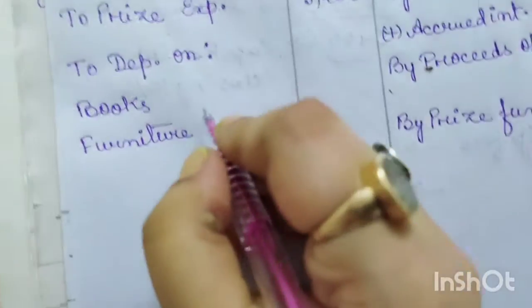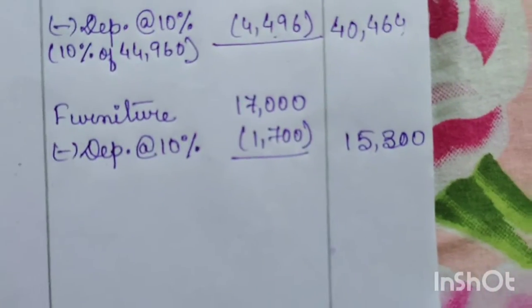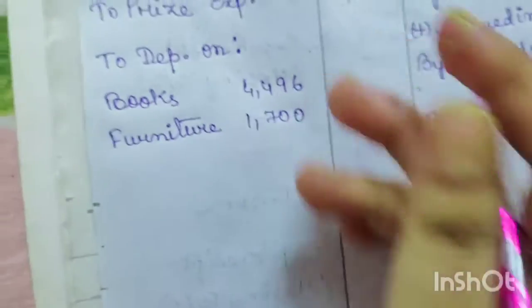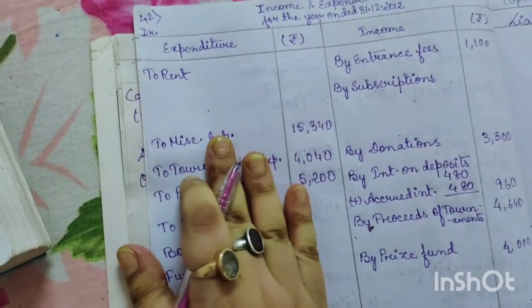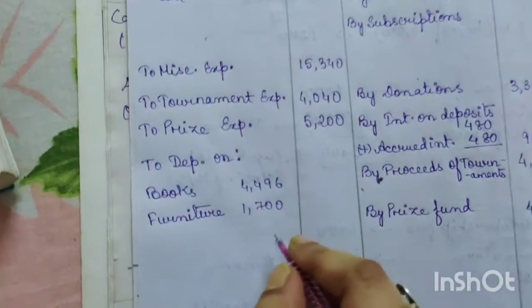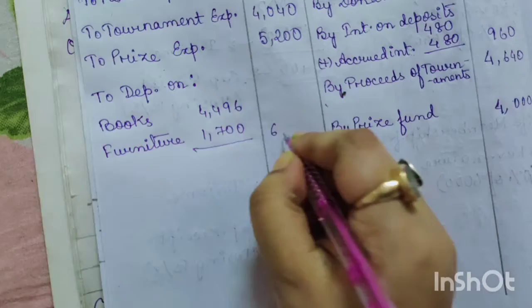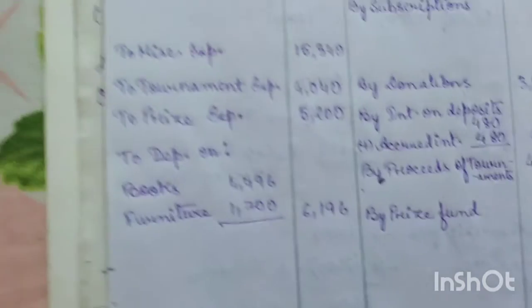So we'll write here 4,496, and for furniture it is 1,700. So we will write here 1,700. Clear? So depreciation is an expense, so we have to write it on the expenditure side of the income and expenditure account. So the total depreciation is 6,196. Okay, we are done with this.